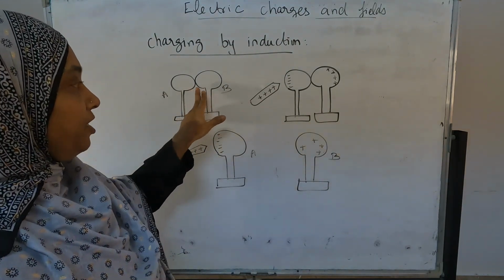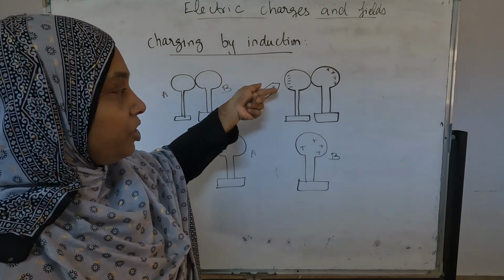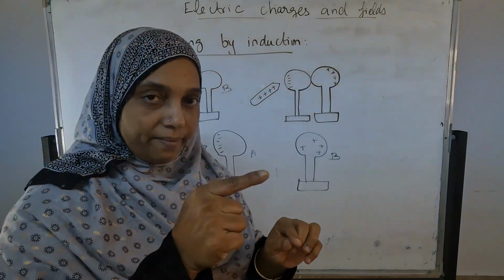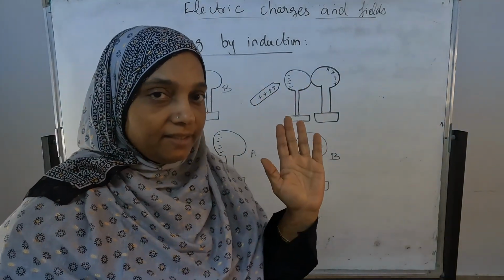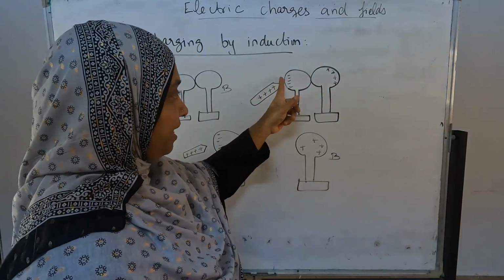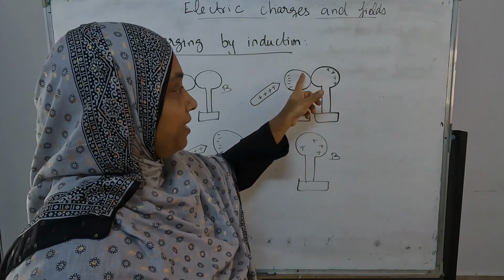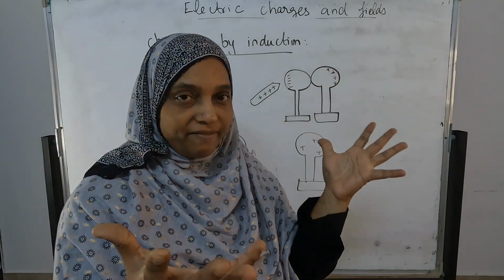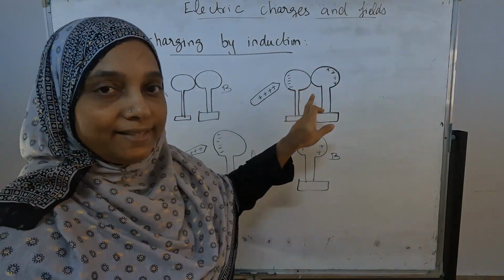First they make them touch each other. Now what are we doing? We bring a positively charged rod near the sphere, not touching. That is the main point. Some gap is there. Now what is happening? Both spheres have positive and negative charges. Before, it was neutral. Now it is getting charged.